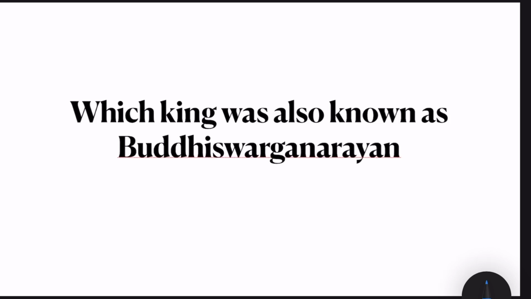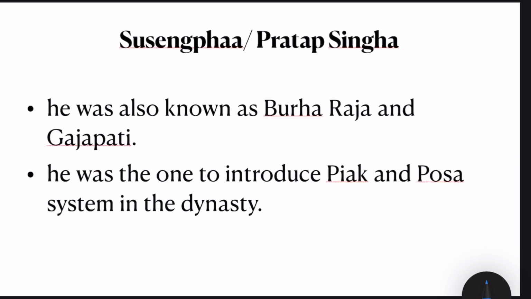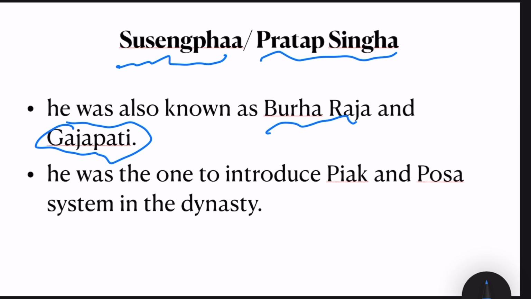The first question. Which king was also known as Buddhi Swarganarayan? Answer. It was King Susengpa, or also known as King Pratap Singha. And he was also known as Budha Roja or Gajapati. King Susengpa was the one to introduce Piak and Posa system in the dynasty.